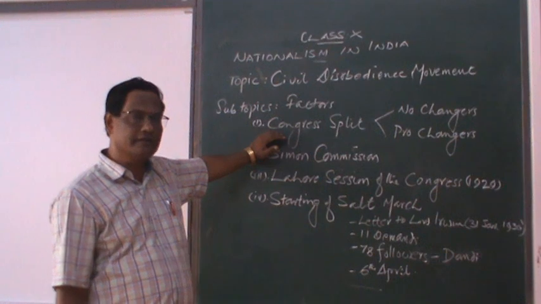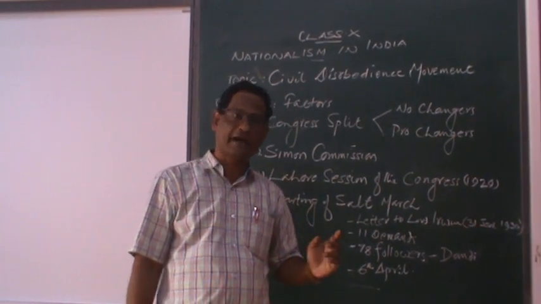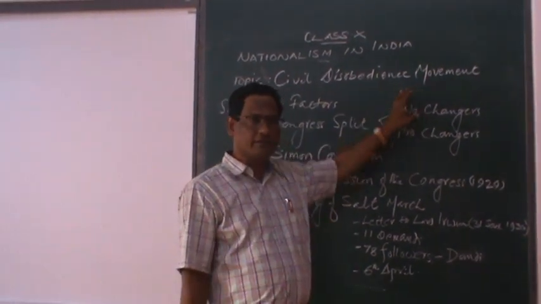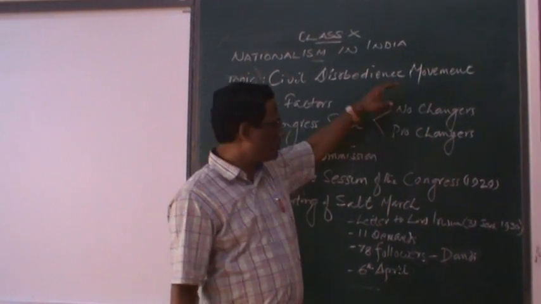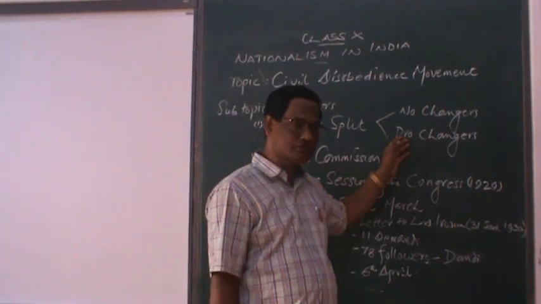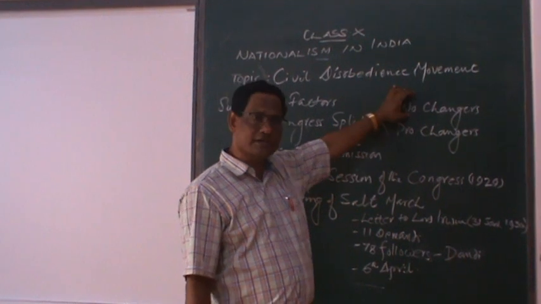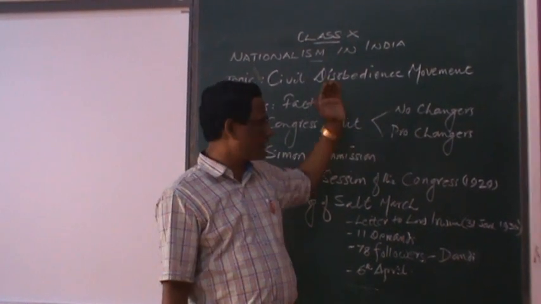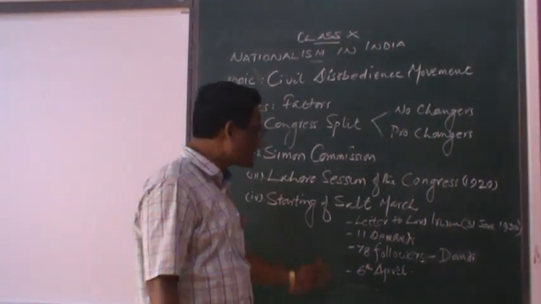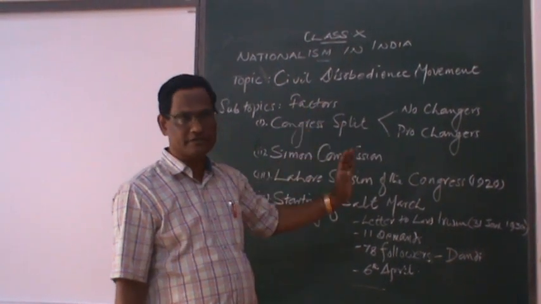Soon after Mahatma Gandhi called off the non-cooperation movement, the Congress split into two on ideological basis. One group was called the No-Changers, the other was called the Pro-Changers. No-Changers followed Mahatma Gandhi's ideology and Pro-Changers opposed Mahatma Gandhi's ideology. It means the No-Changers boycotted the council elections and the Pro-Changers wanted to contest elections and participate in elections. After winning the election, they wanted to show the British government was corrupt.